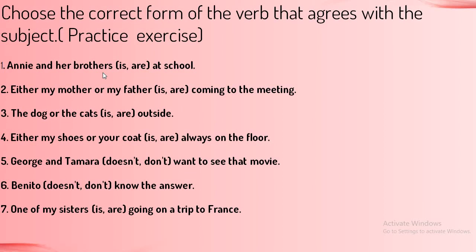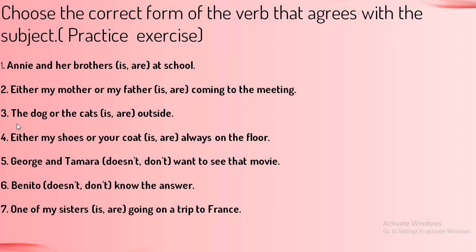Annie and her brothers are at school. Annie along with her brothers: Annie and her brothers are joined with the word and, so it becomes a plural subject. That is why we are using are. Annie and her brothers are at school. Either my mother or my father is coming to the school. Either my mother or my father is coming to the meeting.